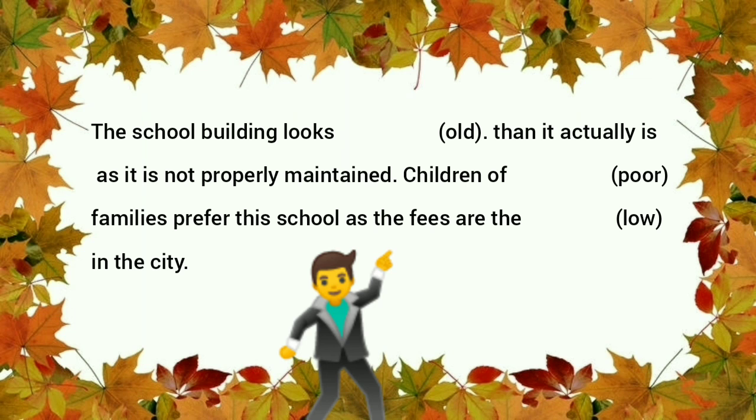The school building looks older than it actually is, as it is not properly maintained. Children of poor families prefer this school as the fees are the lowest in the city.